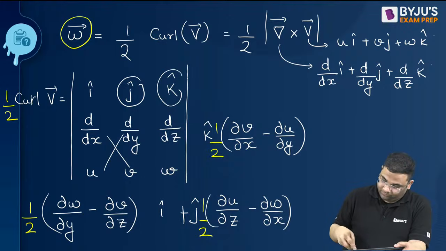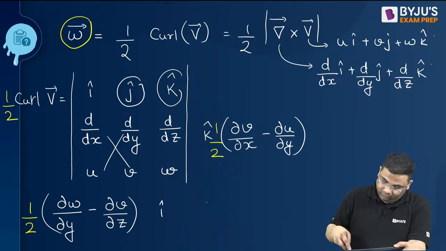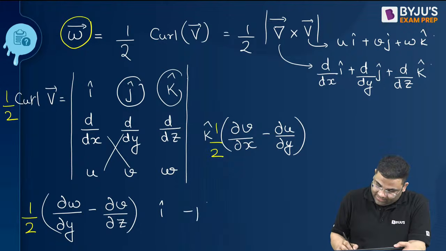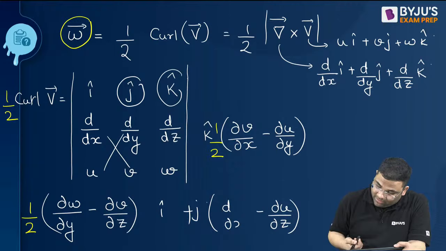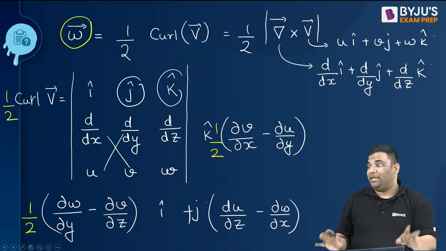It is minus j. Then what? dw by dx minus du by dz, na? And if the minus sign is removed, I'll make it plus, then I will change the places. This becomes du by dz, and this becomes minus dw by dx. Now how to remember the equation I will tell.